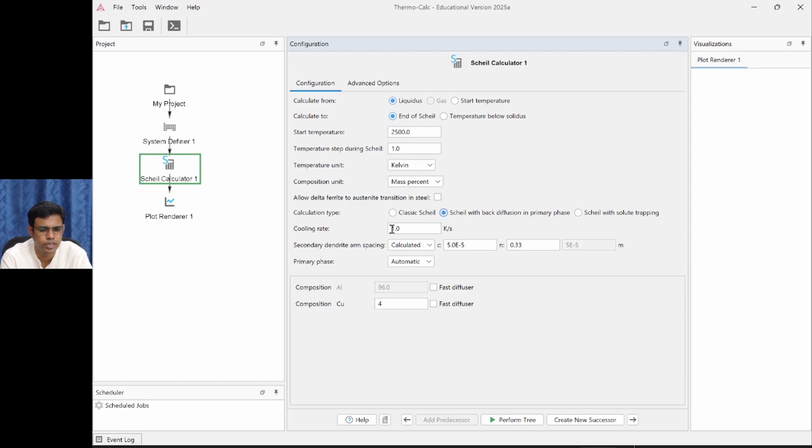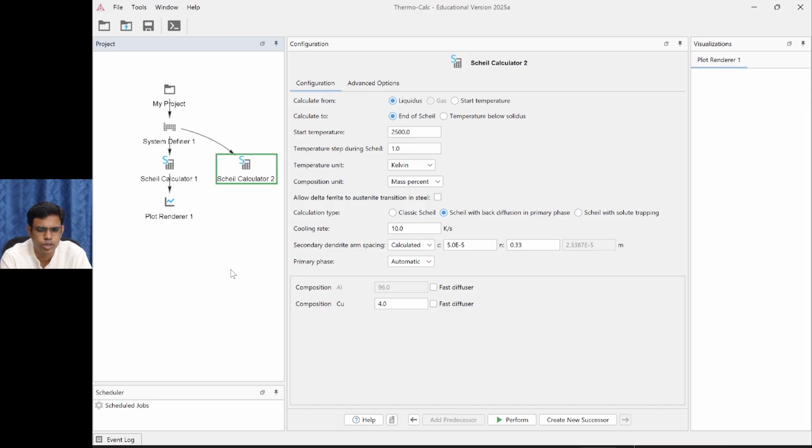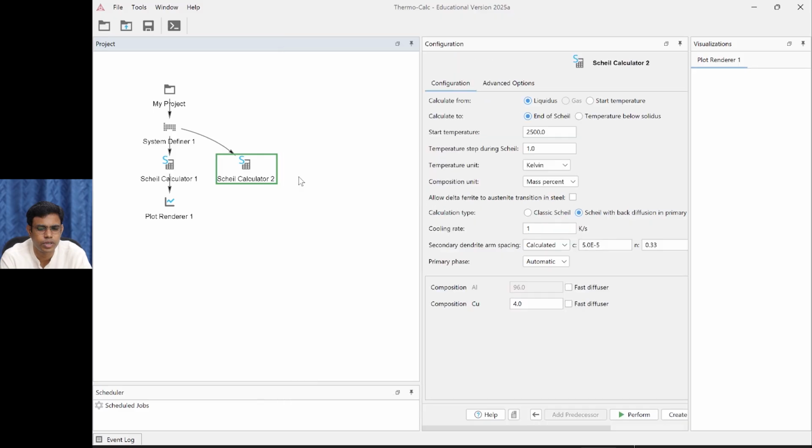So cooling rate, we can set up different cooling rates. Let this be 10 Kelvin per second. 10 Kelvin per second is reasonably fast. We'll keep that, and then we will create 3 more cloned versions of this. Clone Scheil calculator 2. This is going to have 1 Kelvin per second, and we are going to clone it again.